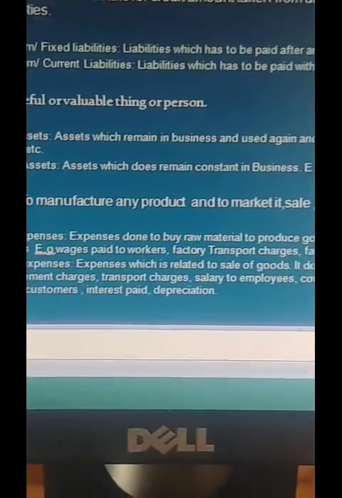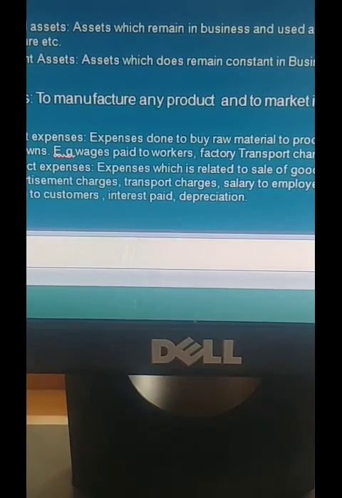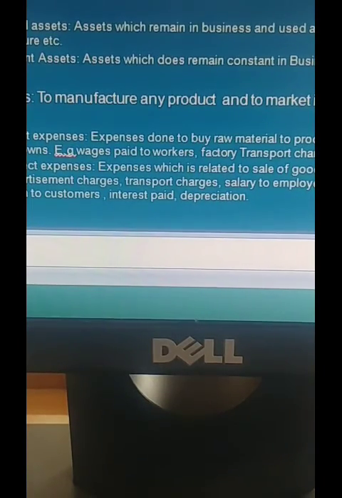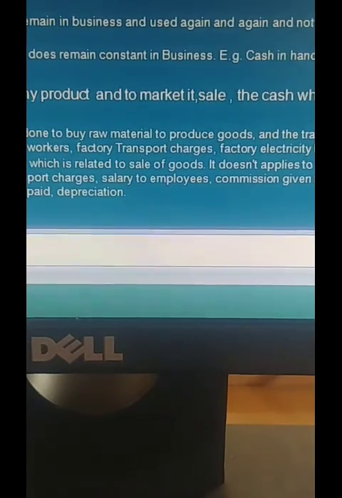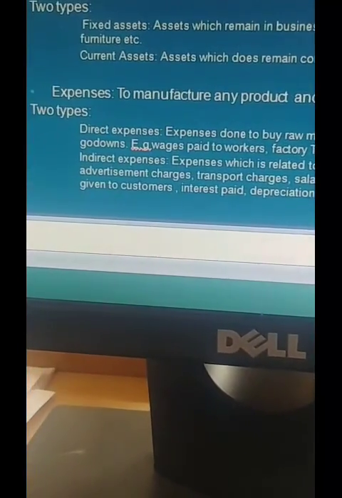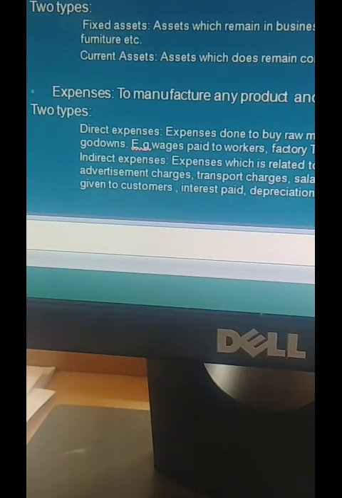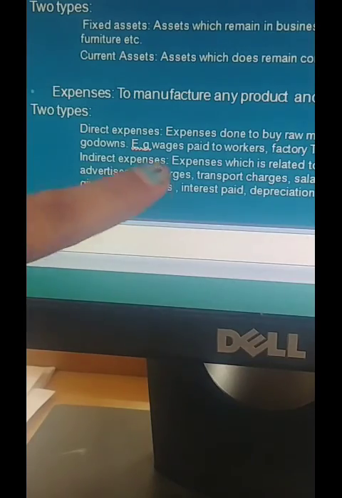Then the discount paid to the customer. Discount means what? When you buy one get one free, this is called a discount. Or any free product you give to your customers, or a 10% or 20% discount which you get when you go to any shop to buy something. So the discount paid comes under indirect expense.